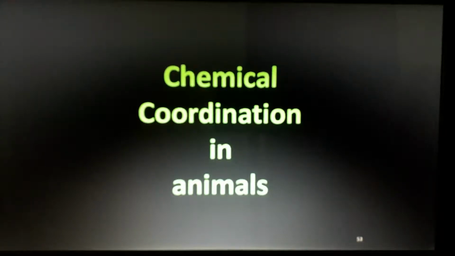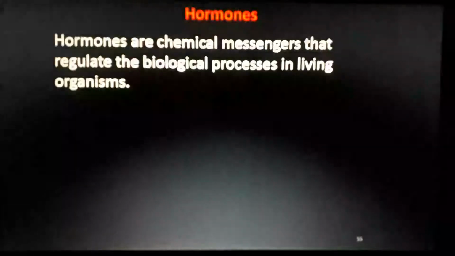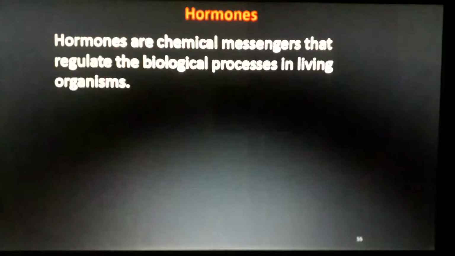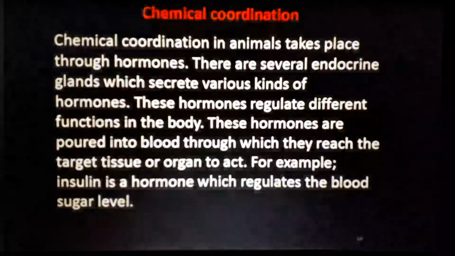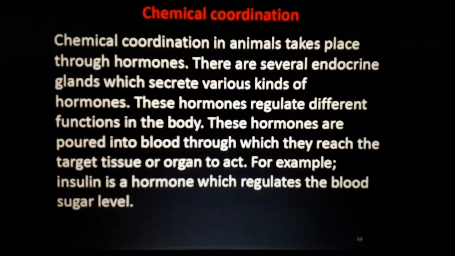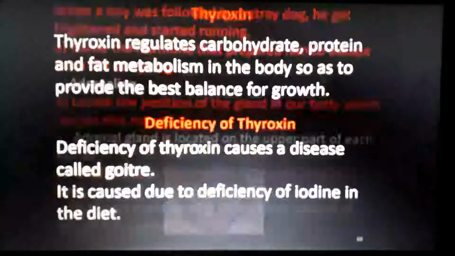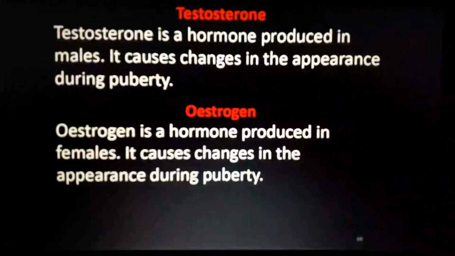Before talking about hormones, you already studied endocrine hormones, isn't it? But actually, two types of glands are there in our human body: exocrine and endocrine. In this case, we are studying only endocrine.